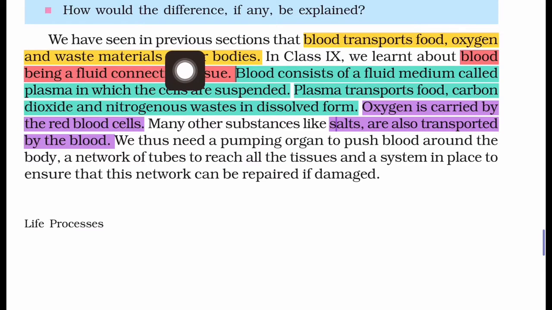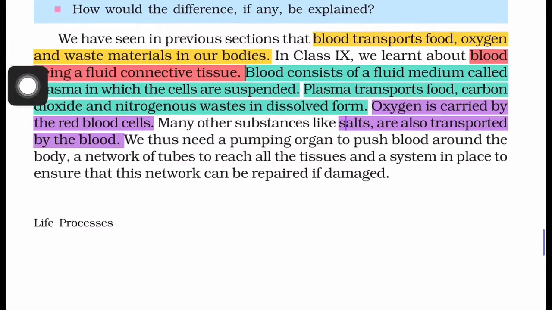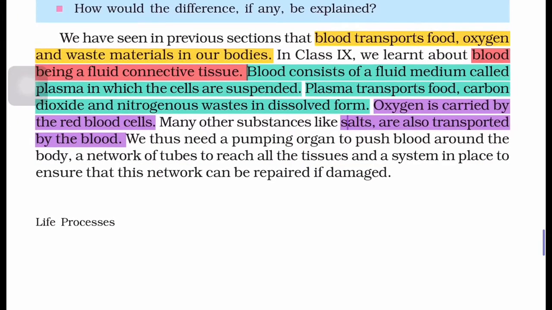We have seen in the previous section that blood transports food, oxygen and waste materials in our bodies. In class 9, we learned about blood being a fluid connective tissue, like bone.